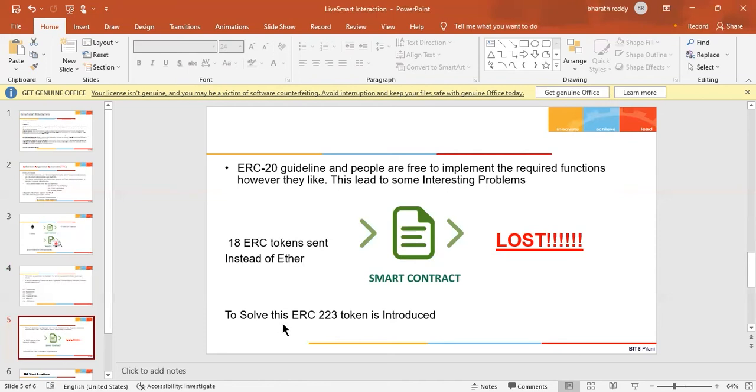So to solve this, the community decided to create another token standard, the ERC 223 token, which solves this problem.